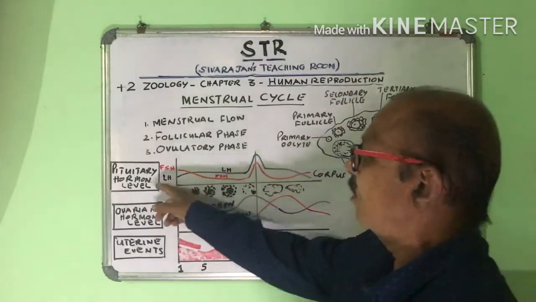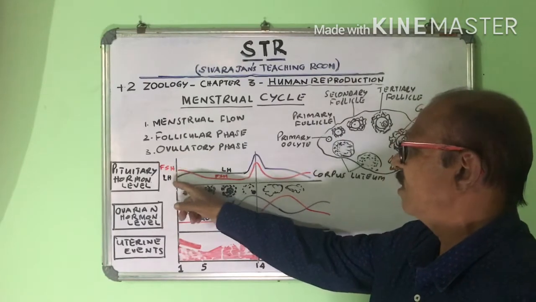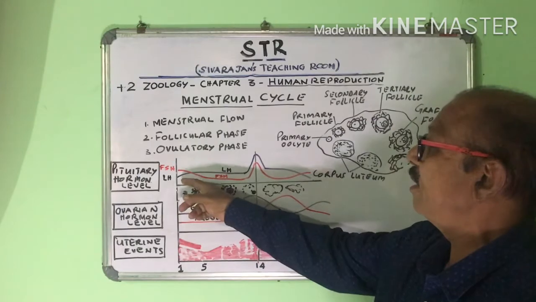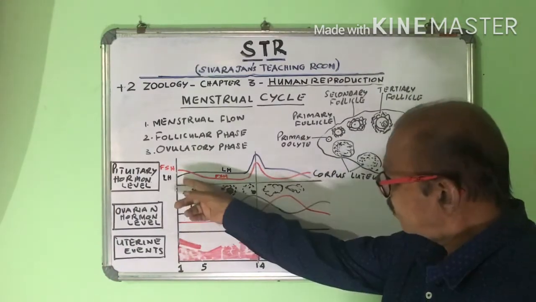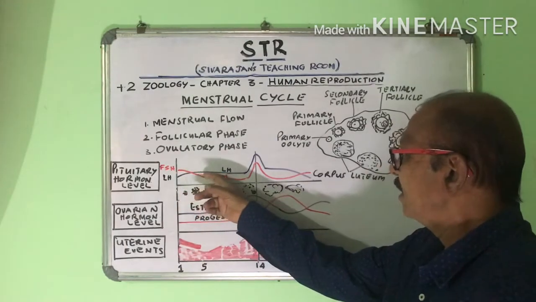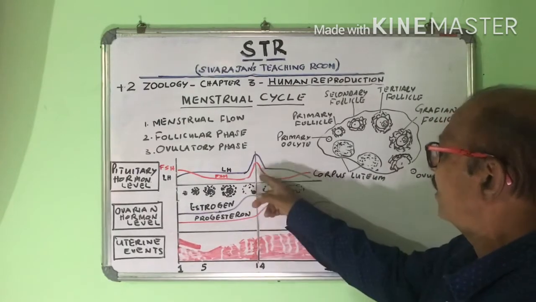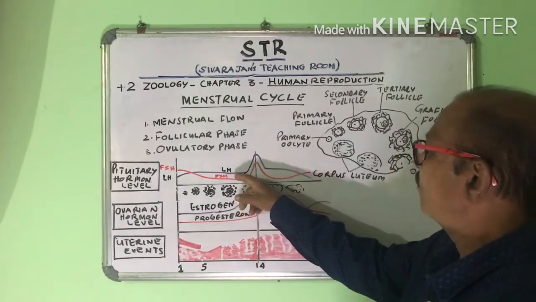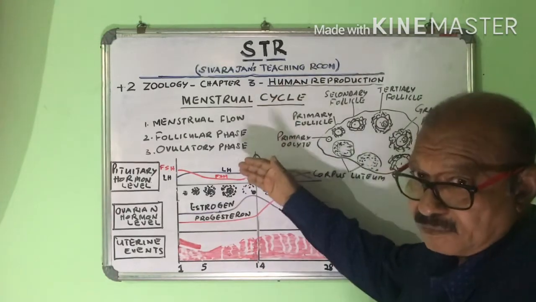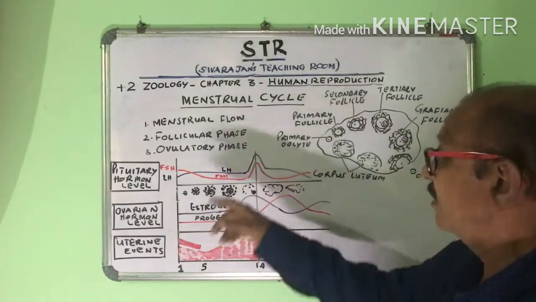The level of FSH is high in the initial stages, and the level of LH increases gradually, and by the 14th day both increase very highly, but LH is higher than FSH.